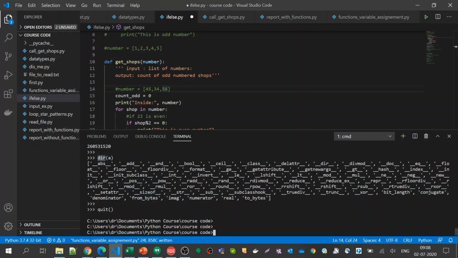Suppose we've defined a as an integer, and we take the directory of that particular object, like an integer object. What all can be performed on this particular object is the ones which are mentioned here. These are the actions that we perform, and also the attributes.